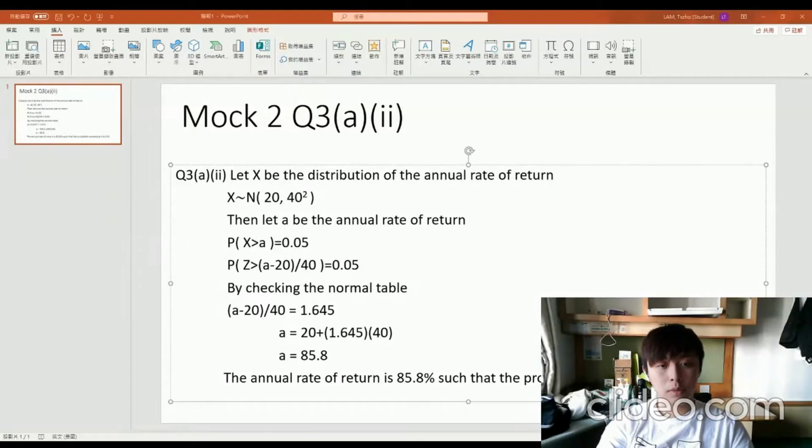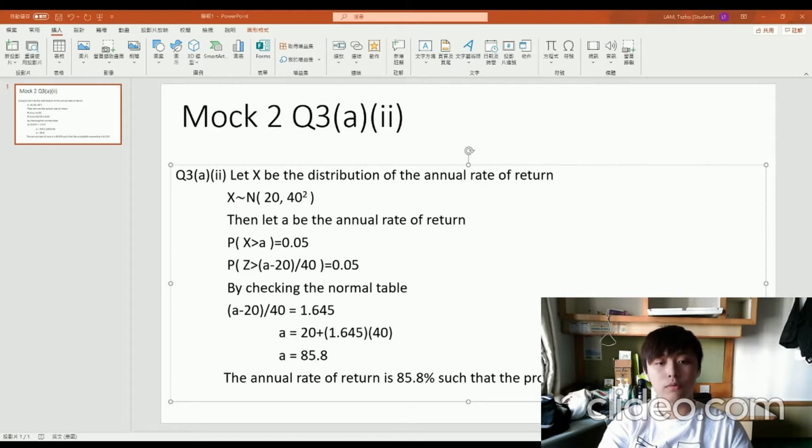So I will talk about Mock 2, question 3a part 2. First of all, we will let x be the distribution of the annual rate of return, following the normal distribution. X follows a normal distribution where the mean is 20 and the variance is 40 squared.